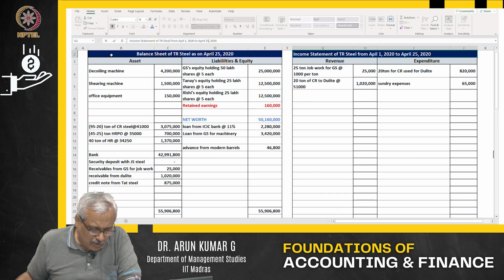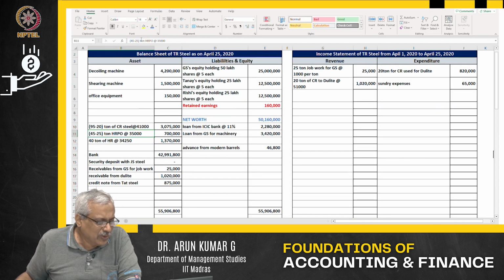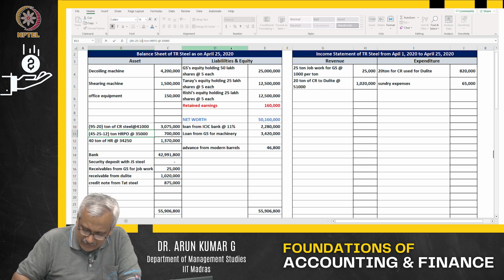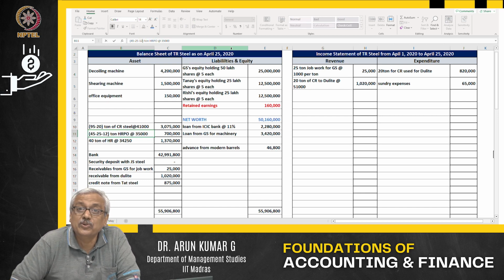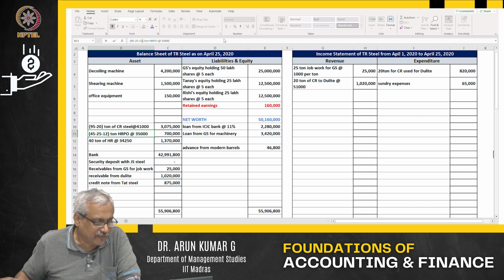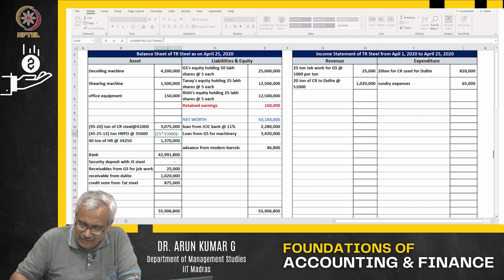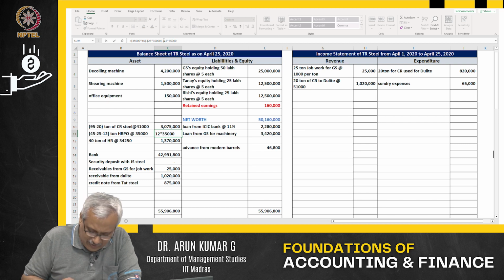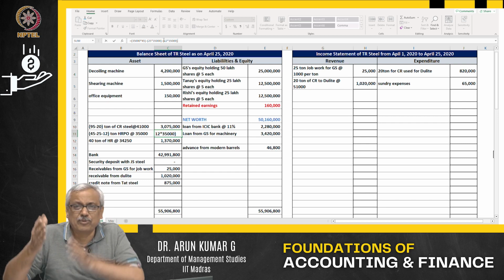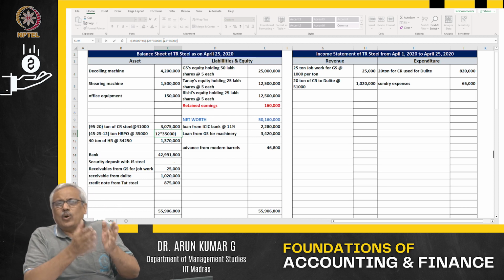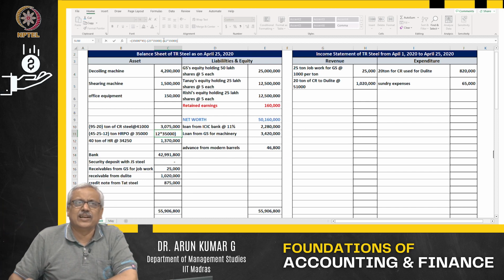You first and foremost, what is the thing? You have utilized 12 tons of HRPO out there. So what is the balance left? 20 minus 12, 8 tons is left out there. So when you have utilized 12 tons out there, 12 into 35,000 per ton. First and foremost, I am splitting the transaction into two. One is utilization, second is the sale.